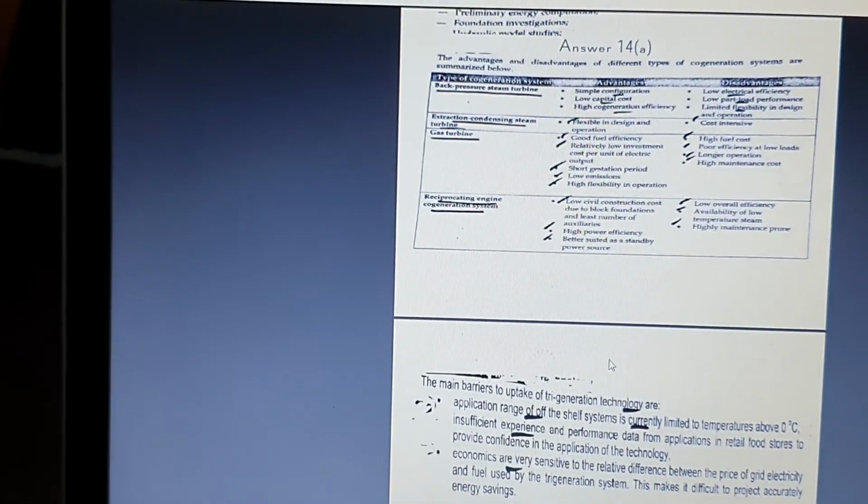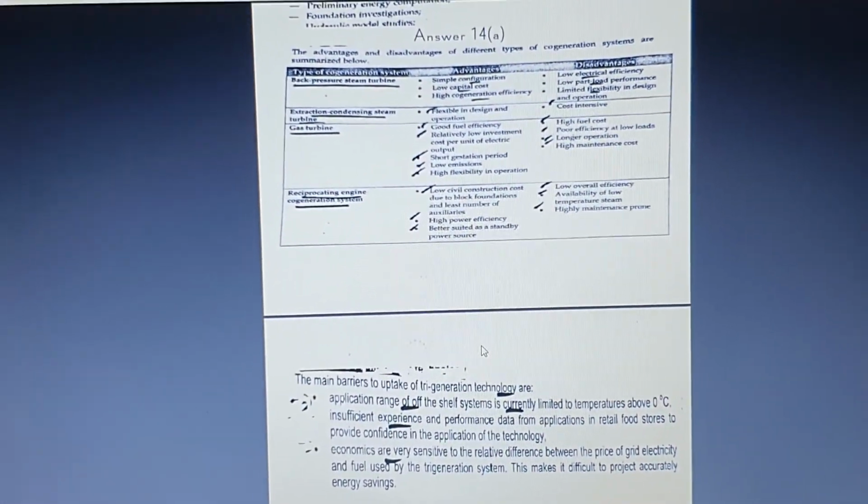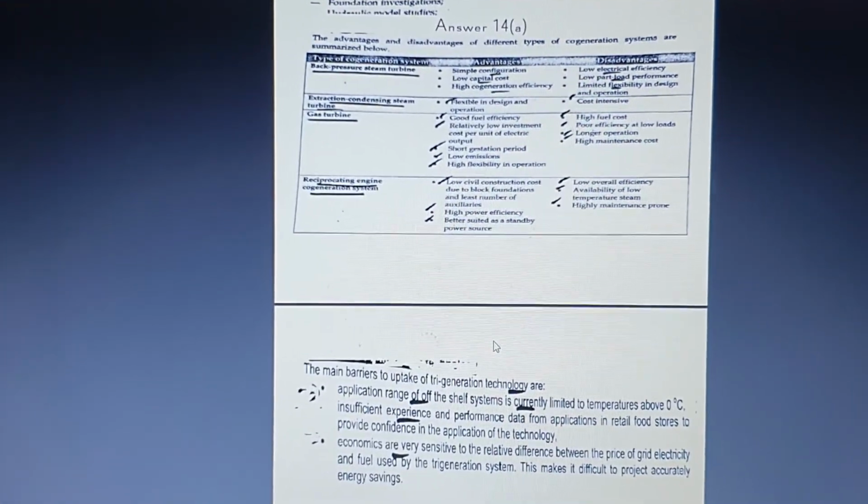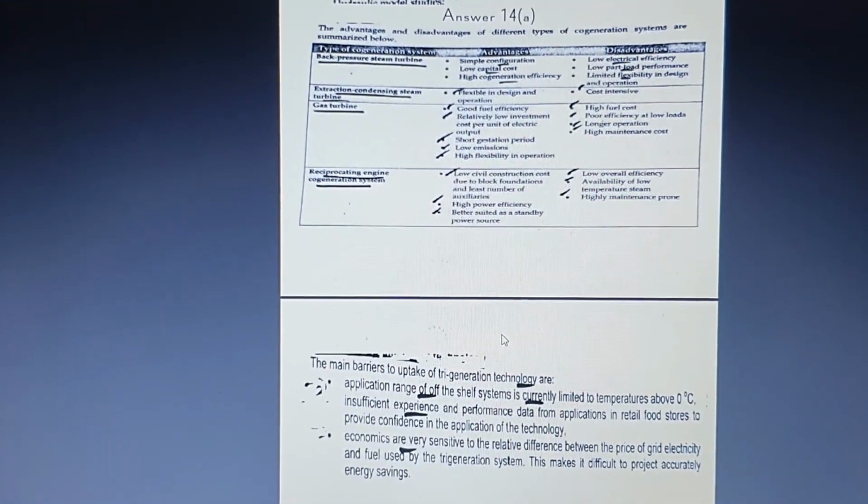So here you can see the advantages and the disadvantages based on the back pressure steam turbine, extraction condensing steam turbine, gas turbine, and the reciprocating engine cogeneration system. These are the advantages and the disadvantages of the cogeneration systems.